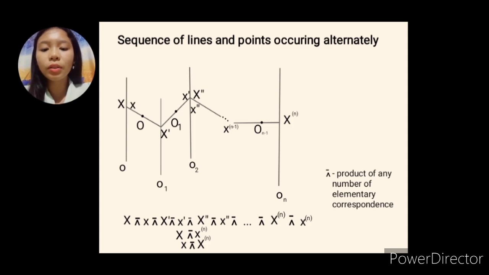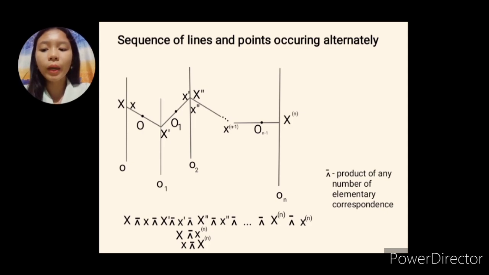Then, take note that in this given, the adjacent members should be non-incident, while the alternate members, let's say we have O, should be distinct and non-incident, okay? Then this is also the point O and O prime and so on. They should be distinct.